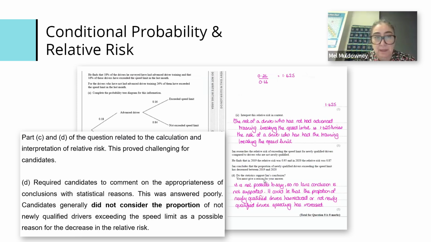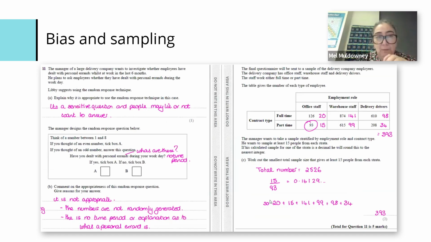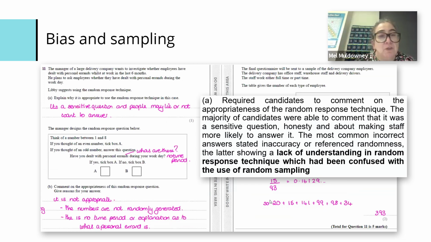And the next one, that I thought I'm going to produce something to help people teach, is bias and sampling. Again, the idea of random response technique being something different to random sampling. It came through really strongly that students didn't know what random response technique was, because a lot of the responses were all about random sampling. So my cynical part of my brain went, well, just teach them what it is then. Just teach them stuff. So there is that element of some of this stuff not being taught, or students not having, it's not that it's not taught, they haven't learned it, two different things.